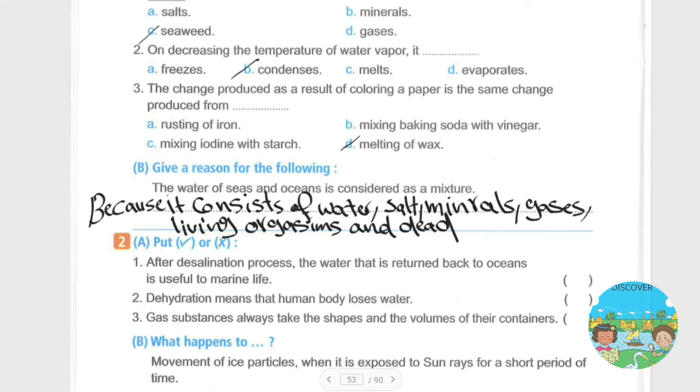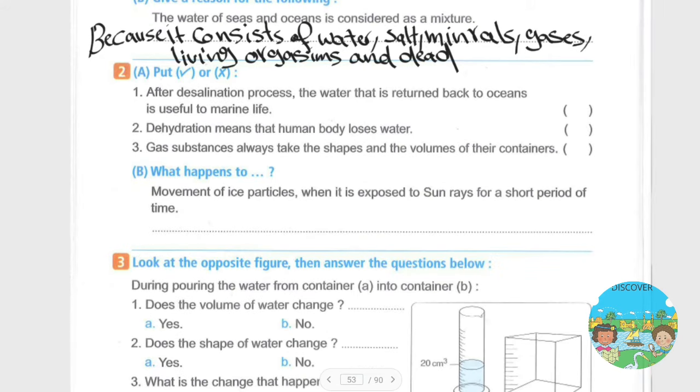Okay. Question number 2: put true or false. Number 1 says: after the desalination process, the water returned back to the oceans is useful to marine life. The answer is false, we said it is very salty. Okay. Question number 2: dehydration means that the human body loses water. The answer is true. Okay. Question number 3: gas substances always take the shape and the volume of their containers.